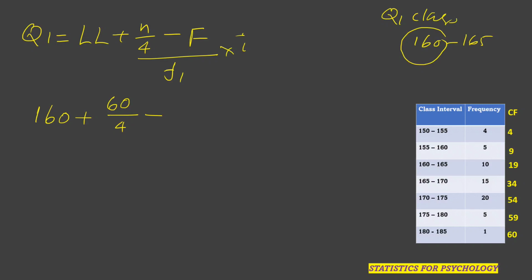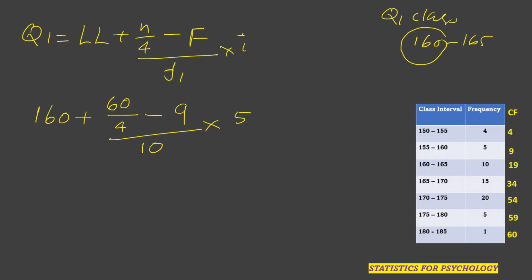Capital F indicates the cumulative frequency of the class just before the Q1 class, which is 9, divided by f1, the frequency of the Q1 class, that is 10. It is not cumulative frequency, it is normal frequency, into I, the class interval, which is 5.